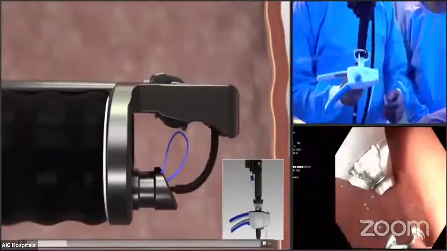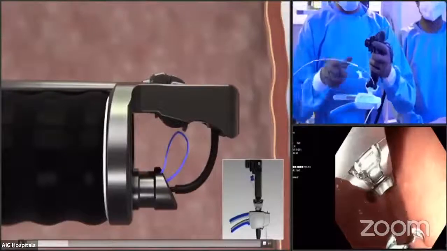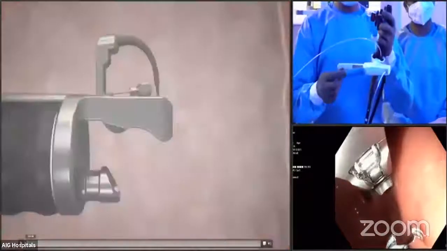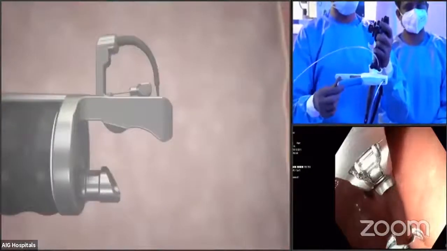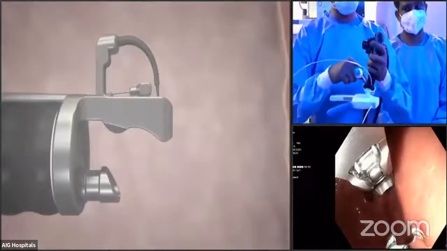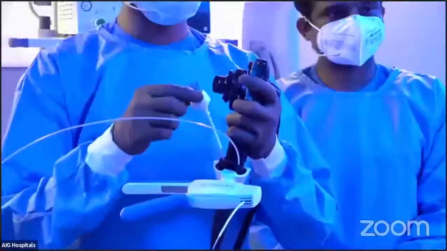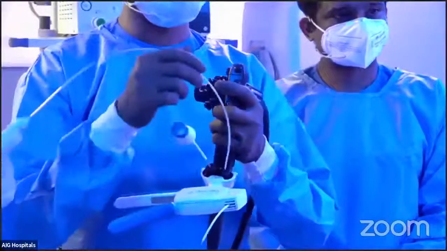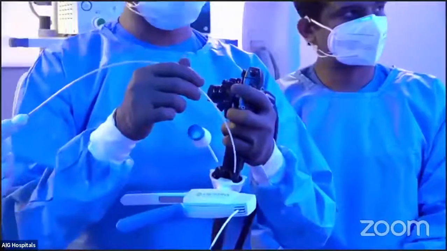So I'm using a double channel Olympus scope with already fit in Apollo Overstitch device, which has got a couple of components. The one what you're seeing here is the handle of the device. Then you have double channels. So one channel, I have put in the anchor exchange device, and in another channel I have put the helix. Now can you start playing the video?